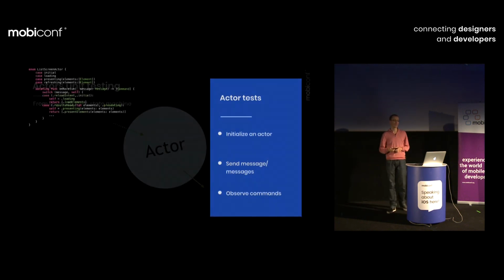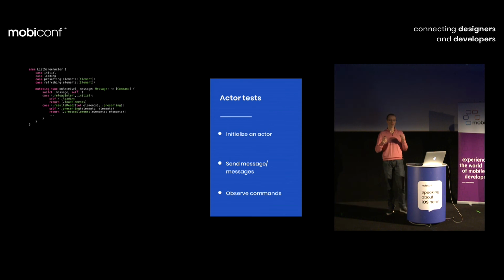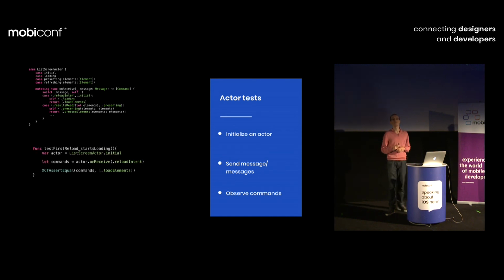Let's get into example. We've got here at the top the implementation that we already seen. And every single test starts with some initialization of an actor. Then we will send some messages and observe what are the commands, what are the side effects to perform. We are pretty sure that from within an actor, there is no extra global changes, like accessing the global variables.